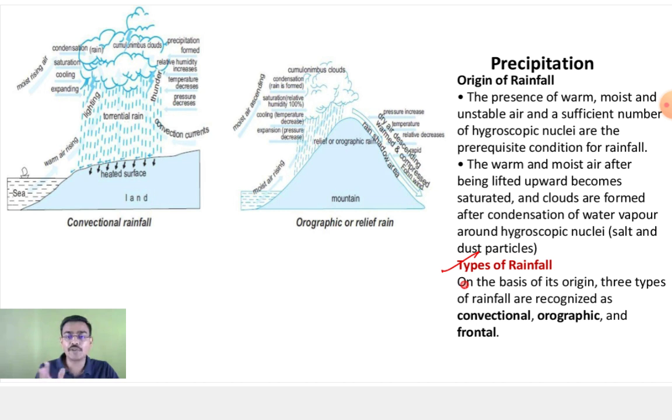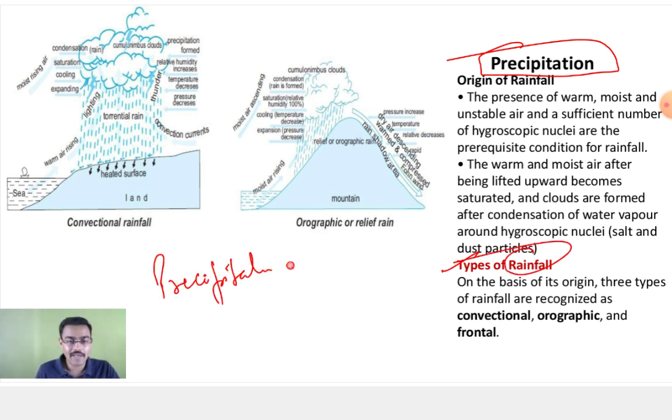ठीक है. Now take types of rainfall. Types of rainfall. First of all, what is precipitation? Now precipitation is a broader term. What is the difference between precipitation and rainfall? Anybody having any idea? Difference between precipitation and rainfall? No.